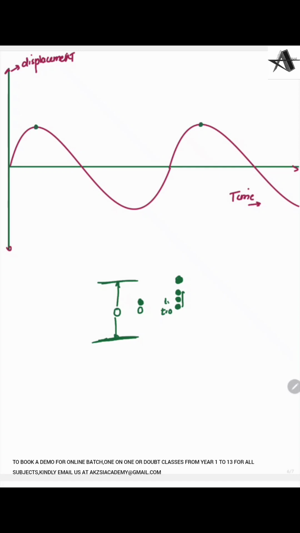This point will represent the maximum displacement. This is the maximum displacement, or maximum height up to which a particle can jump or move away from the mean position. And this maximum displacement is called amplitude. So this is called amplitude.